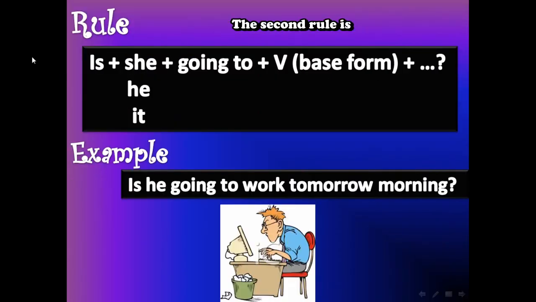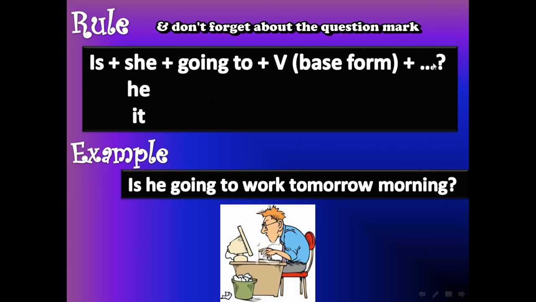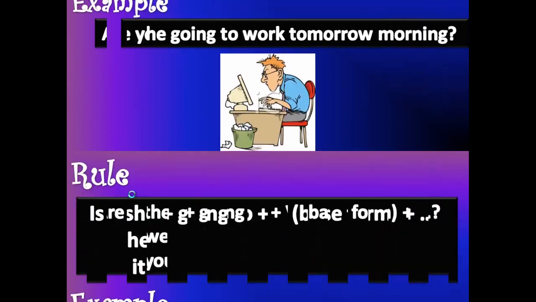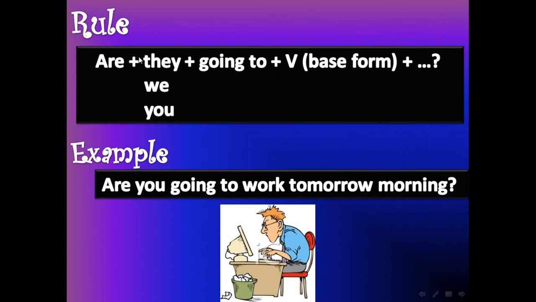The second rule is is plus she, he, it plus going to plus the verb, in the base form, plus the rest of the question, and don't forget about the question mark. For example, is he going to work tomorrow morning? The third rule is are plus they, we, you plus going to plus the verb, in the base form, plus the rest of the question, and don't forget the question mark. For example, are you going to work tomorrow morning?